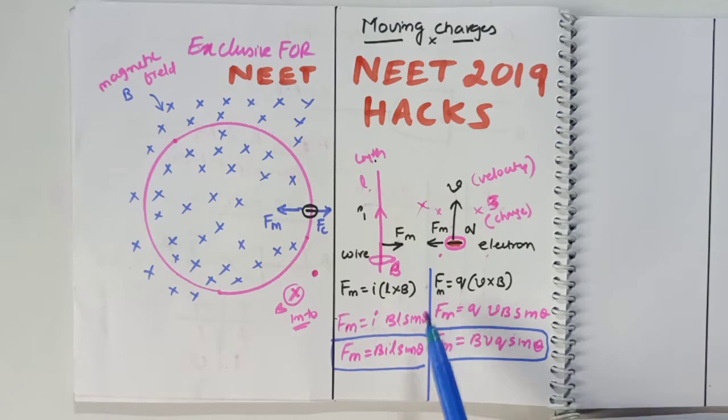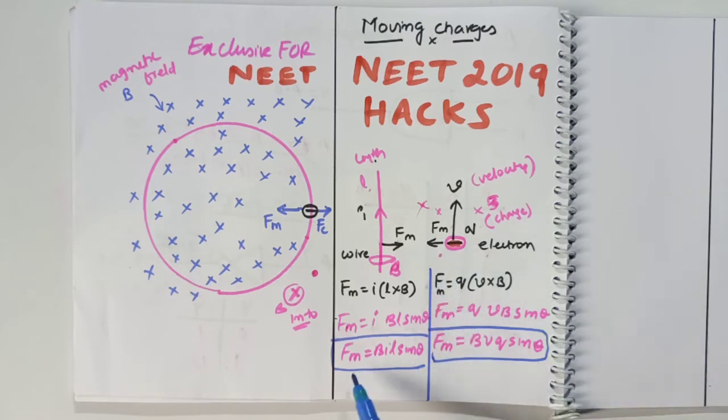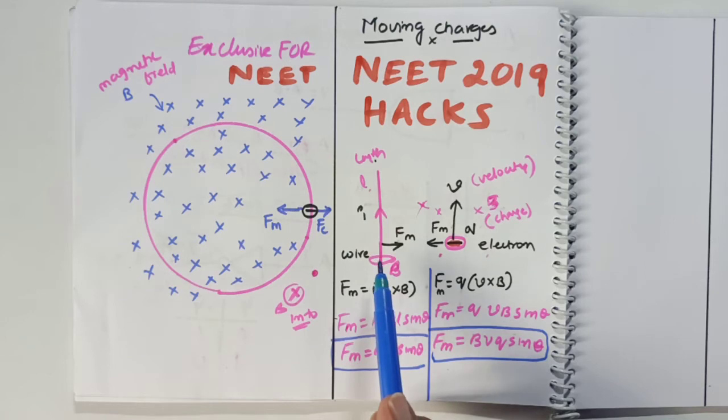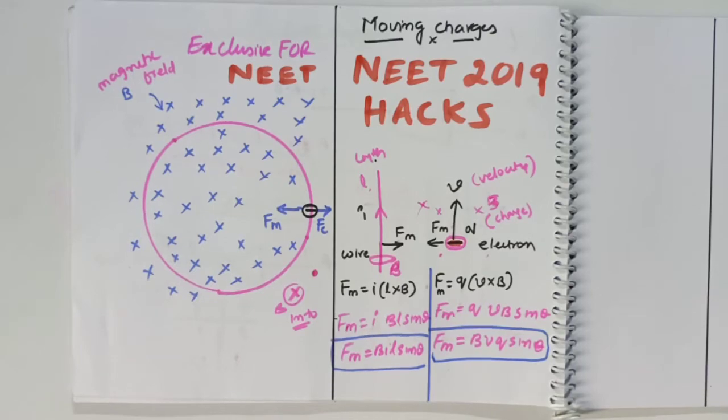This formula is related to a single charge of electron which is moving in a magnetic field which creates a force Fm, and BIL sine theta is the force generated when current passes through the wire of length L. So these two formulas will help you to solve some of the problems in the coming.